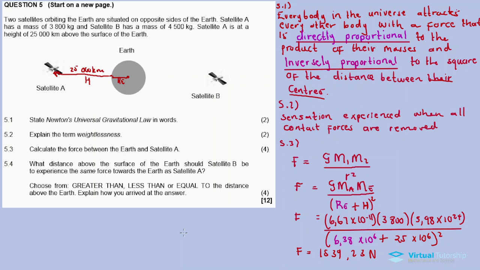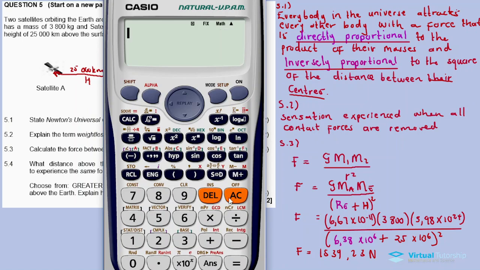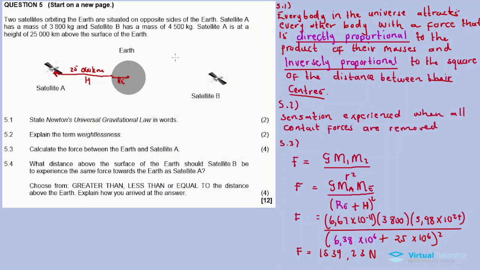So 5.4. Let us see. I think I need to check something. Let me take 4,500 and divide by 3,800. It asks us to explain how you arrived at your answer, so we are definitely going to perform a calculation.